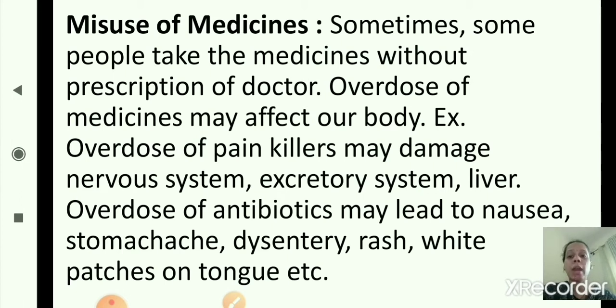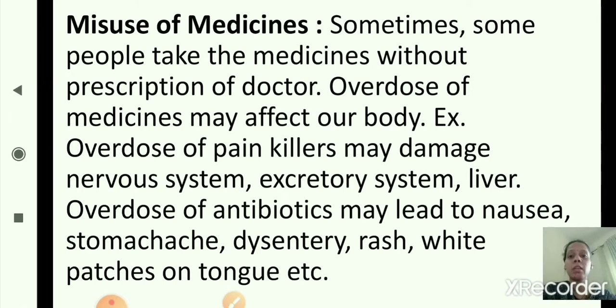And overdose of antibiotics, antibiotics means drugs or medicines which we take against microorganisms, may lead to nausea, stomachache, dysentery, rash, white patches on tongue, etc. So overdose of medicines may affect our body. It is very harmful, and without a doctor's prescription we should not take any medicines.